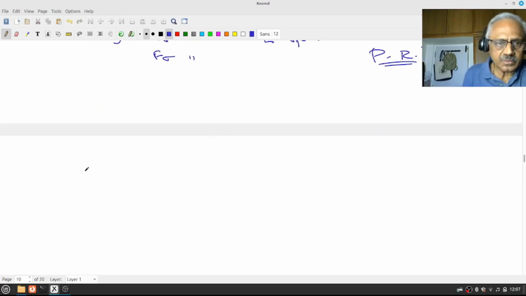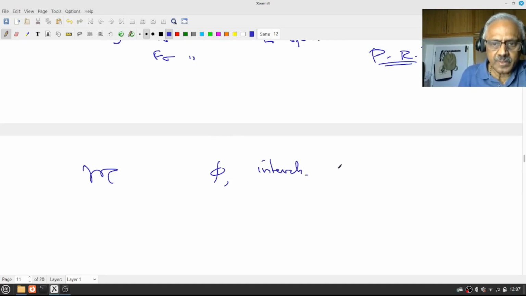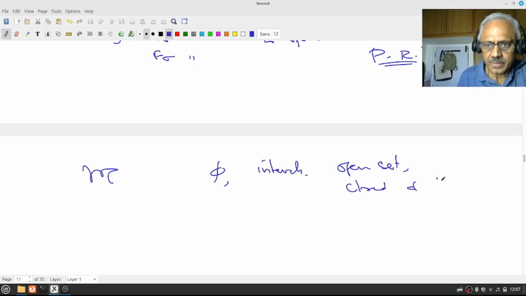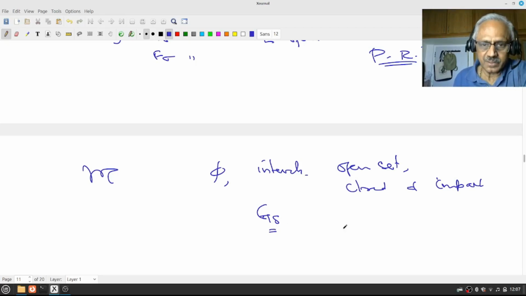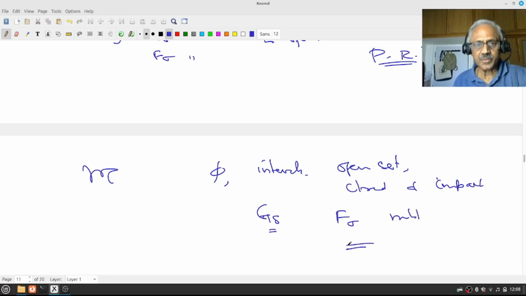So the class of measurable sets, what are the things it has? It has any kind of interval. It has open sets. It has closed sets, and hence compact sets. And it has G delta sets. What is G delta? An intersection of a countable family of open sets. That may not be open, but it is still measurable. And F sigma, this is a union of a countable family of closed sets. That union may not be closed, but it is still measurable. These are all measurable sets. So you can see we have a very, very large class of sets.